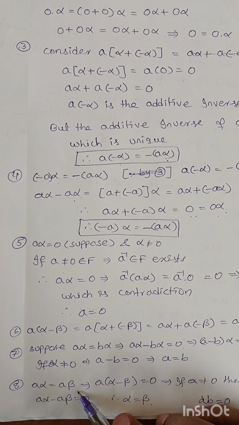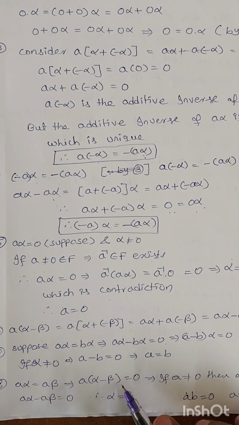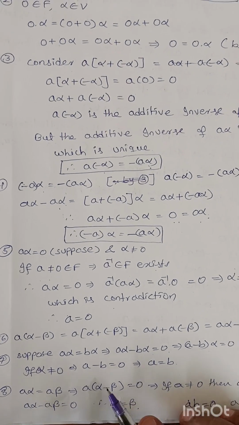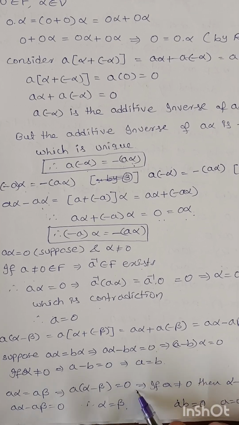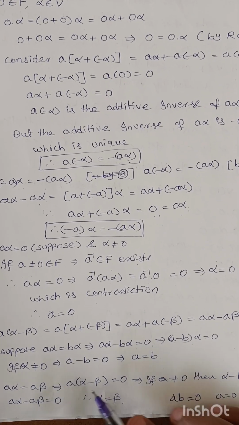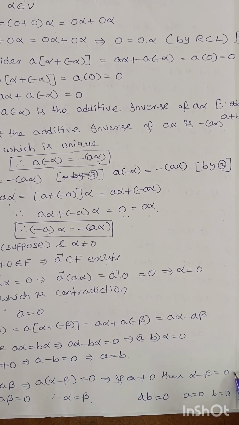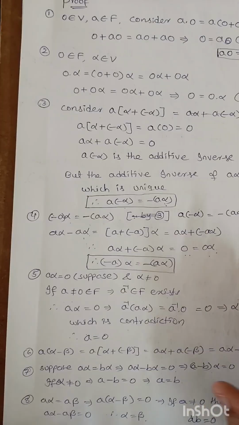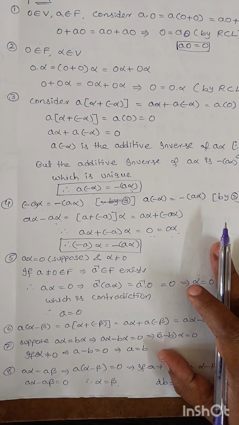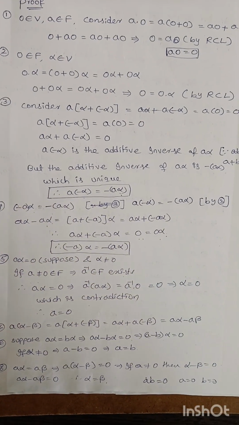Aα equal to Aβ, that implies Aα minus Aβ, A is common, so α minus β equal to 0. Here, if A is not equal to 0, then α minus β equal to 0. Then α equal to β. These all are properties of vector space.